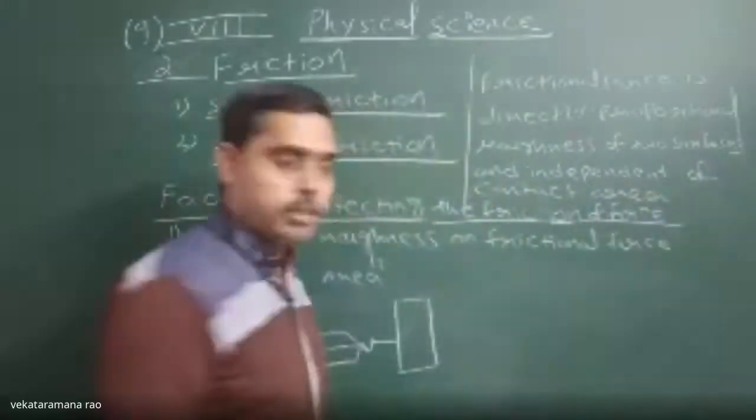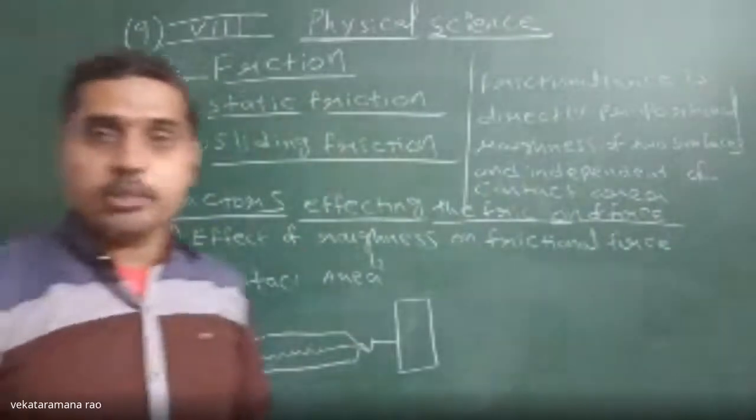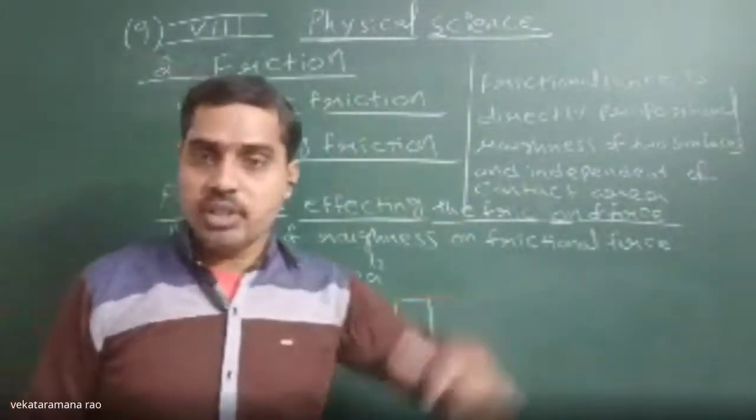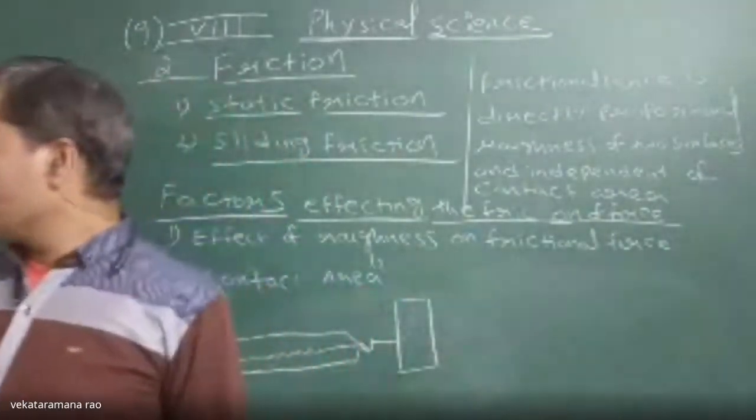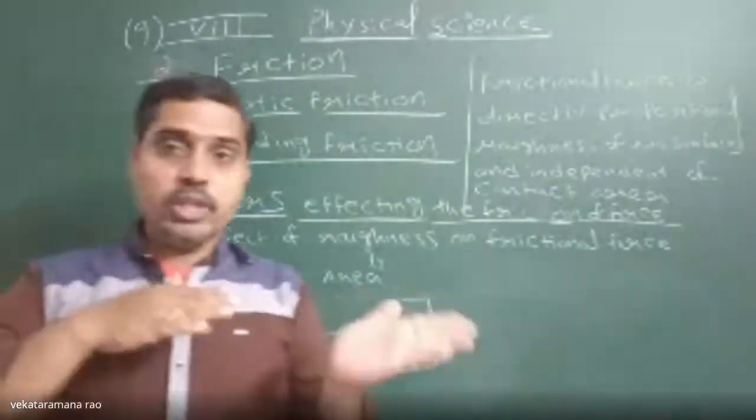So it won't depend upon contact area, but it depends upon the roughness of the two surfaces which are relatively in motion.